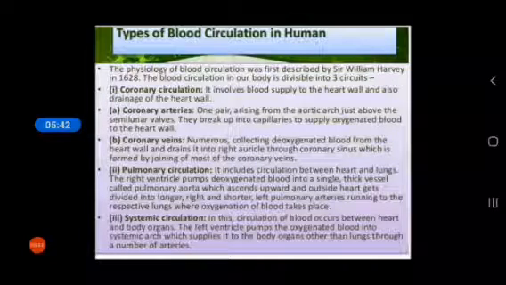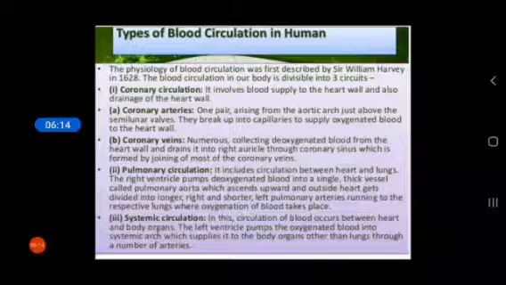In systemic circulation, blood moves between the heart and body organs. When blood gets oxygenated, it enters the left auricle. After the contraction of the left auricle, all the blood goes down to the left ventricle. Then contraction of the left ventricle supplies blood to different parts of our body with nutrients and oxygen.